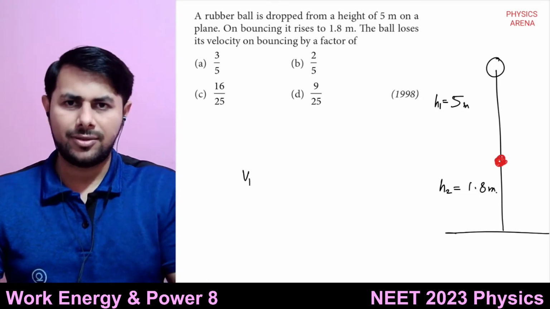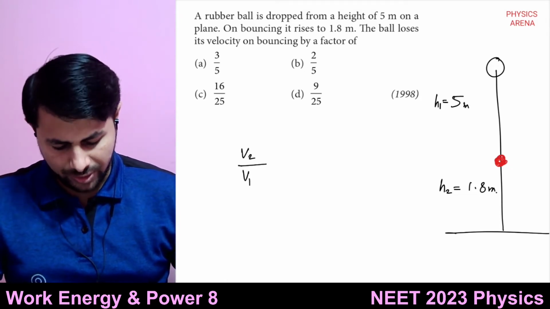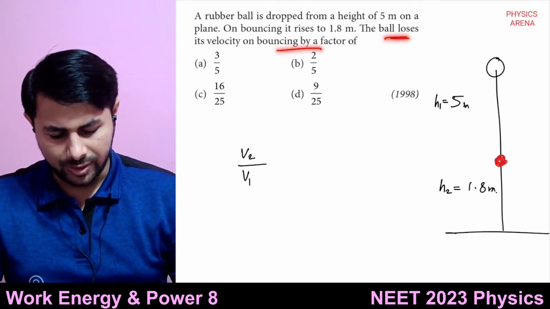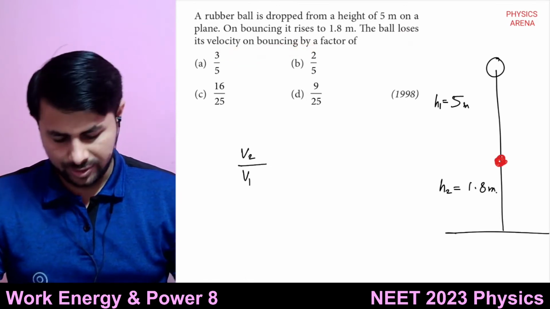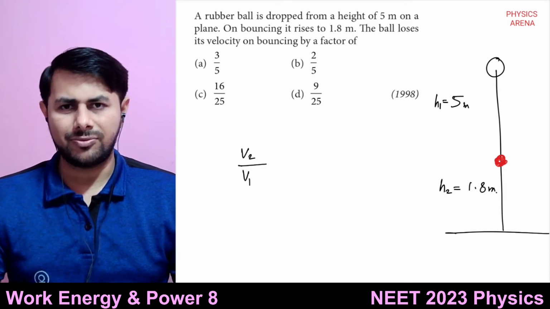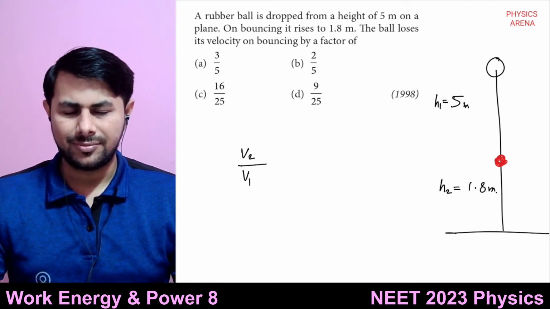And the velocity with which it rebounds, suppose, is the final velocity. And you are asked, what is the loss? The ball loses its velocity on bouncing by the factor of. This is the question. So it will be 1 minus v2 by v1.